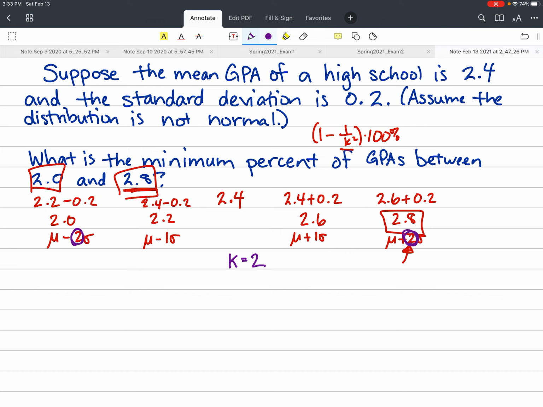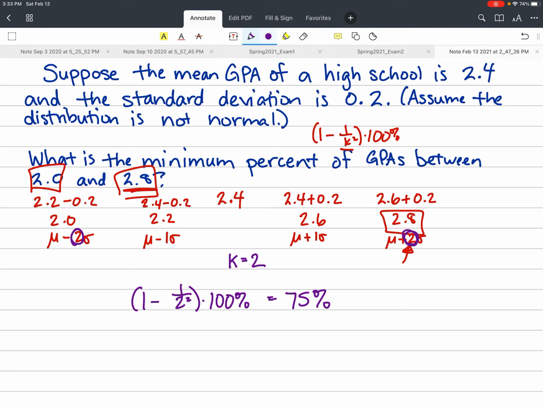So what this question is actually asking is, what is the minimum percent of GPAs within 2 standard deviations of the mean, which is asked in a slightly different way. So to answer the question, we plug this k value into the formula for Chebyshev's inequality. It's 1 minus 1 over 2 squared, times 100%, which I'm just doing in my head. I believe it's going to be 75%.